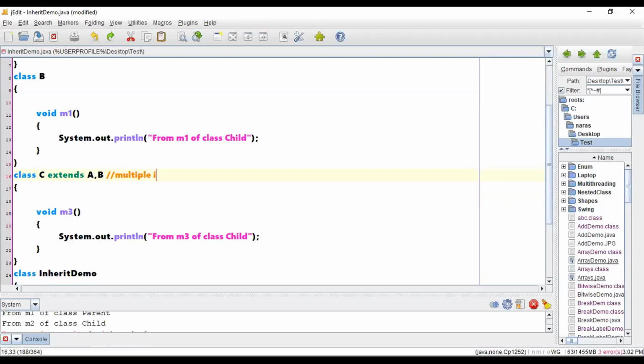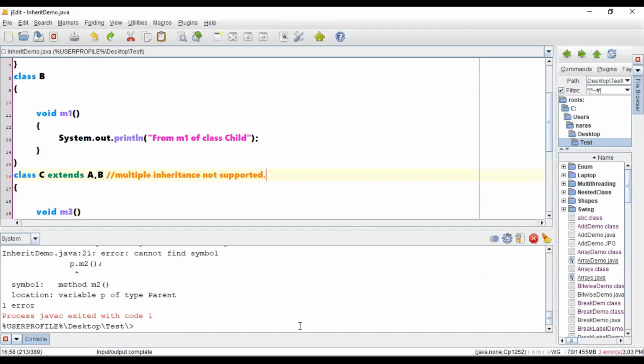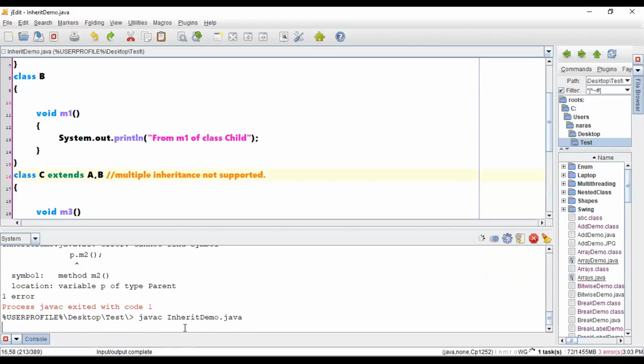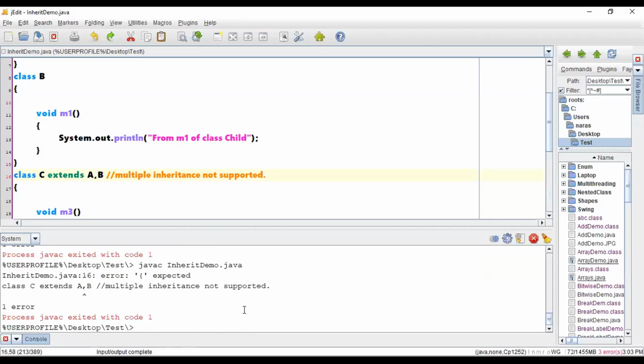Multiple inheritance is not supported, just because there might be a possibility of ambiguity with respect to the methods. That is the only reason why Java doesn't support multiple inheritance.